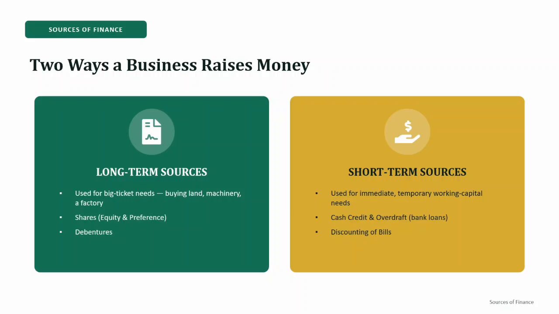But if the money is needed for a short period, for a day-to-day expense, or say payment to suppliers or a temporary shortage, we use short-term sources of finance. The main short-term sources here are cash credit, overdraft, and discounting of bills. So remember, long period, long-term sources; short period, short-term sources. This one rule will help you throughout the chapter.